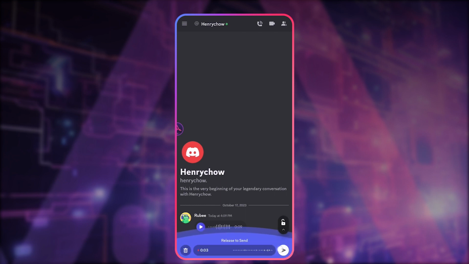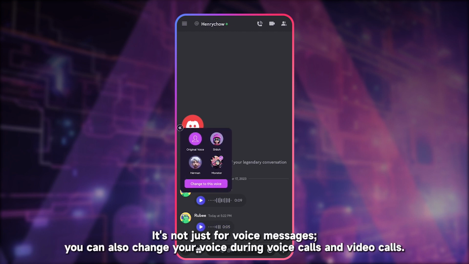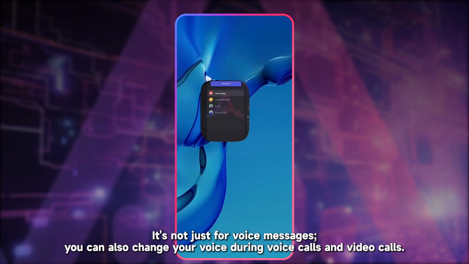Test the Abox voice changing effect. It's not just for voice messages. You can also change your voice during voice calls and video calls.